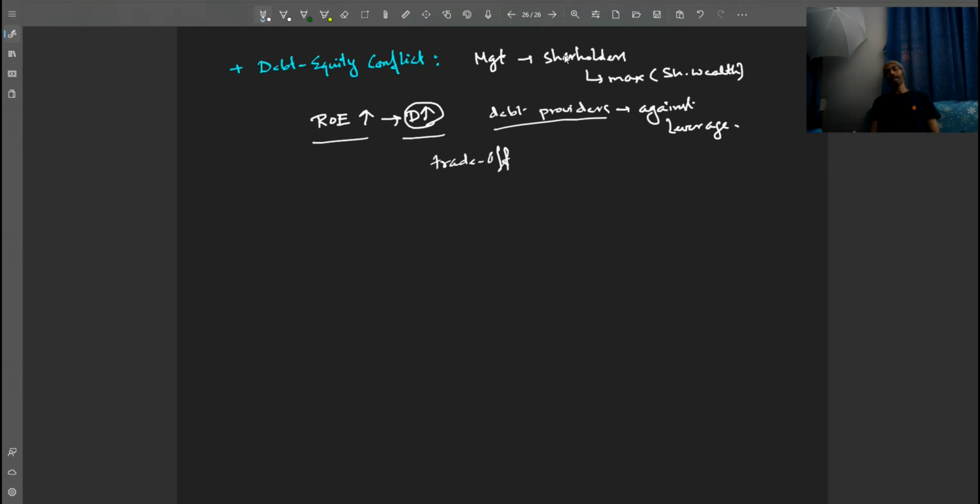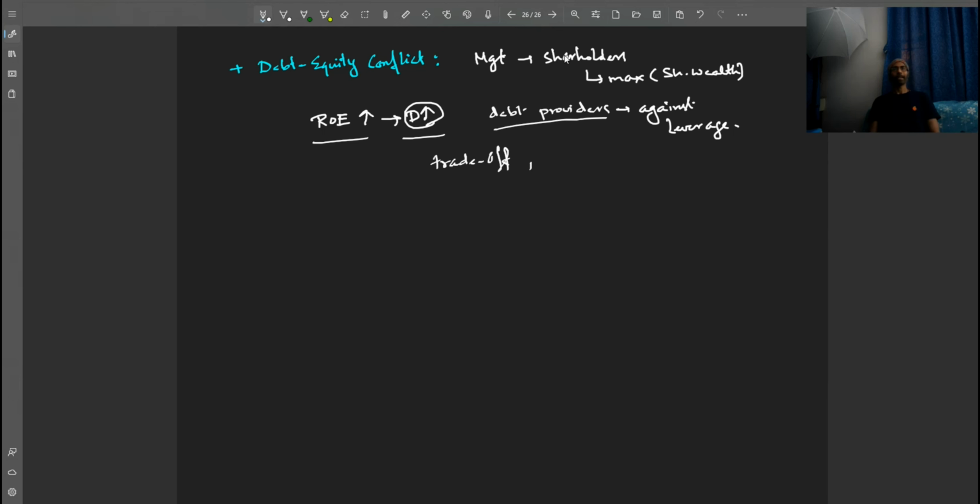Between the two. And there are other factors also, like debt terms and conditions, covenants, which restrict the management from taking excess leverage, or restrict the management from issuing dividends, or restrict the management from issuing further equity. All these things can happen.